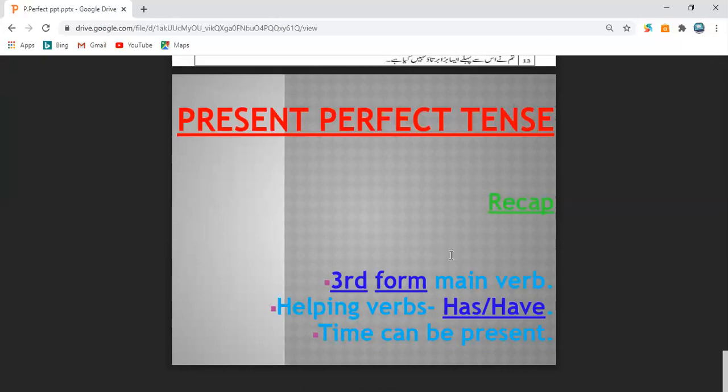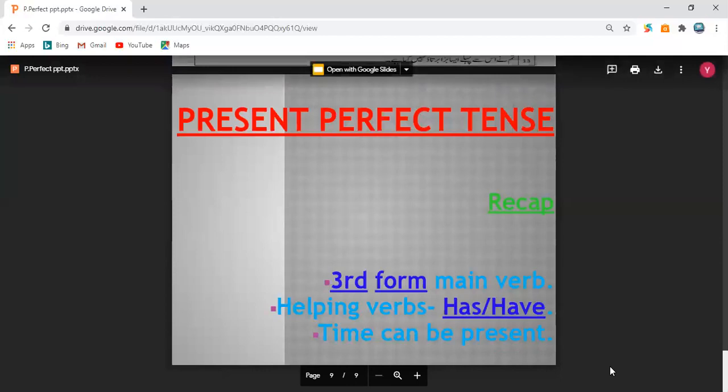Okay? So with this slide, we end our lesson. And I hope that you have understood the lesson very well. And as you have participated quite nicely in the activity, I hope you have understood well. And I'm going to share the slides with you in the Google Classroom. And we are going to meet again at the same place and same time.